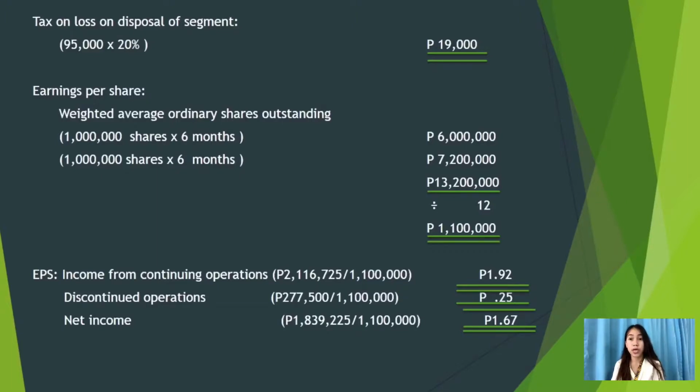So we have 6 million and 7,200,000. The total is 13,200,000 divided by 12 months equals 1,100,000.